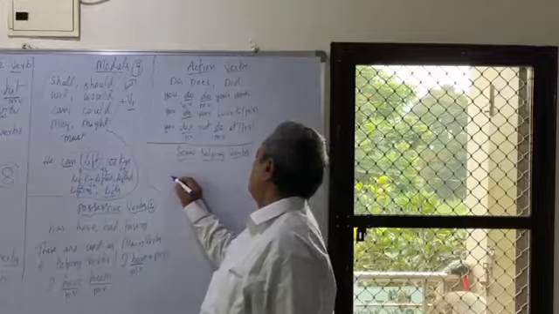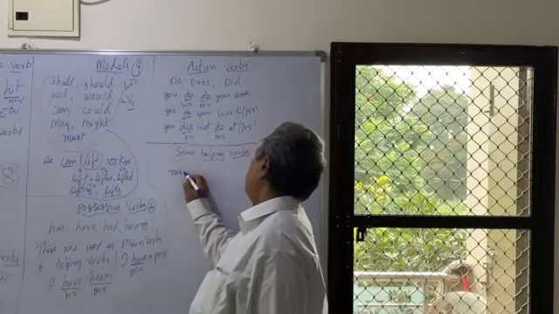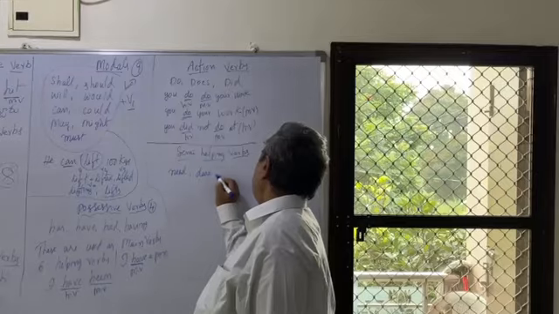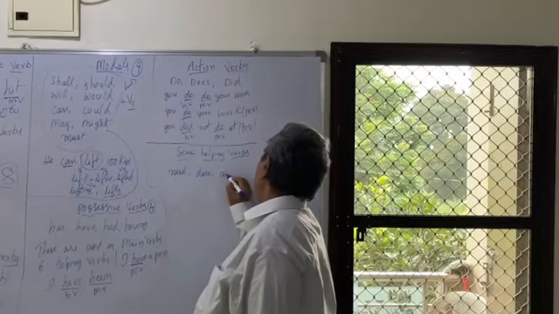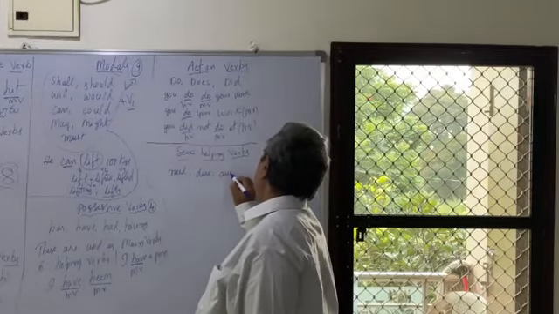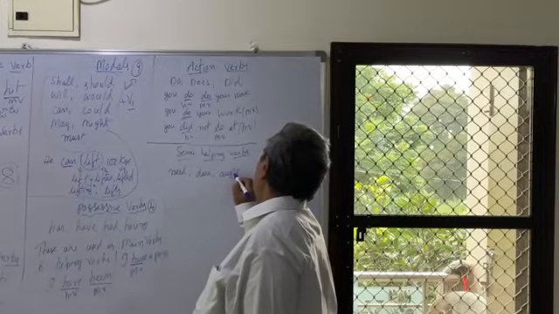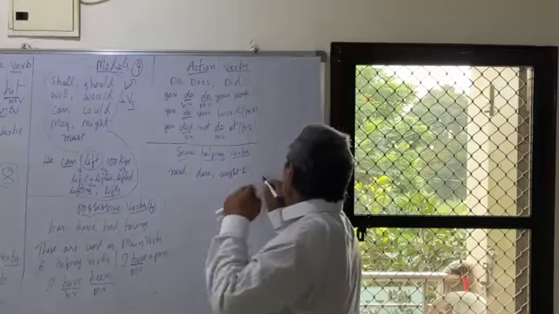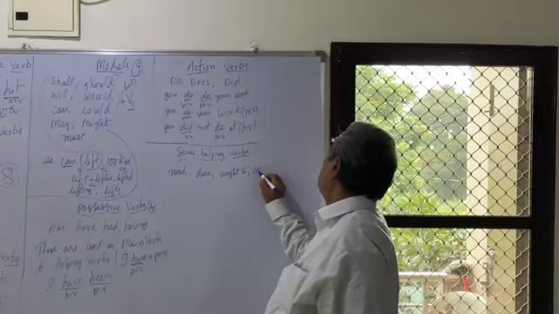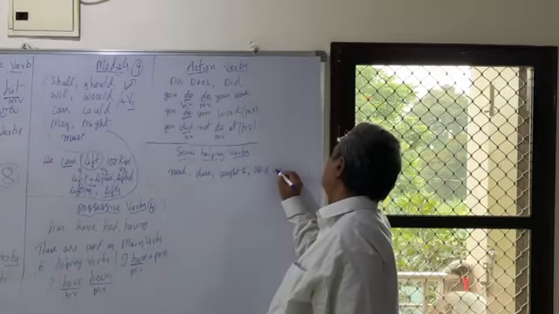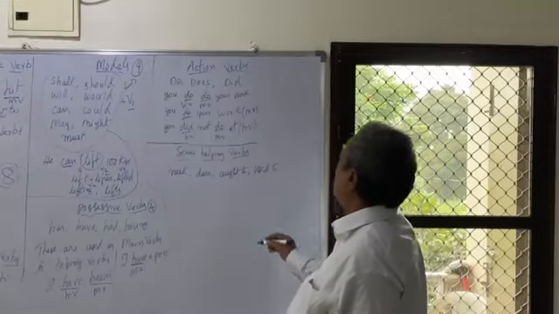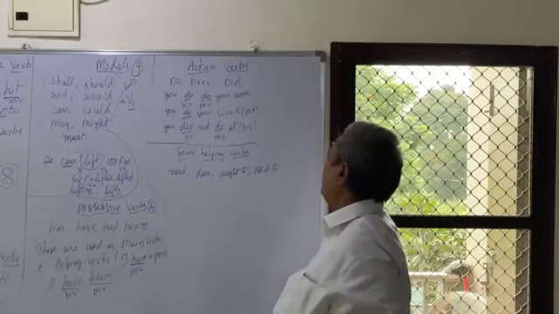First one is need, dare, ought to, and used to. These are the semi-auxiliaries which can come from the ordinary verbs.